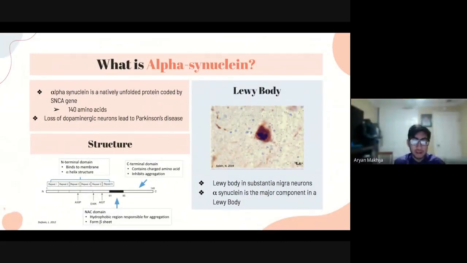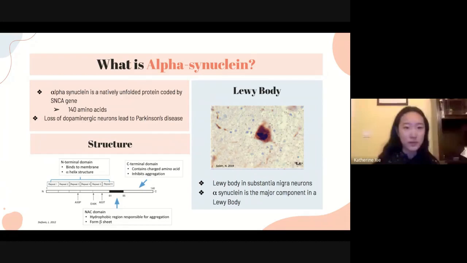Alpha-synuclein is a natively unfolded protein encoded by the SNCA gene that contains 140 amino acids. The normal function of alpha-synuclein is not well understood in the healthy brain, but research has shown that the misfolding of this protein is a significant factor in Parkinson's disease. More specifically, the accumulation of these misfolded alpha-synuclein proteins forms Lewy bodies, which interfere with the neural function and contribute to the degeneration of dopamine-producing neurons.